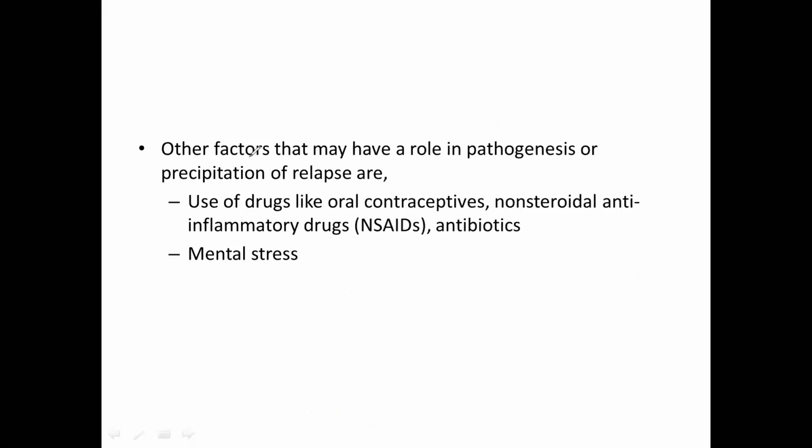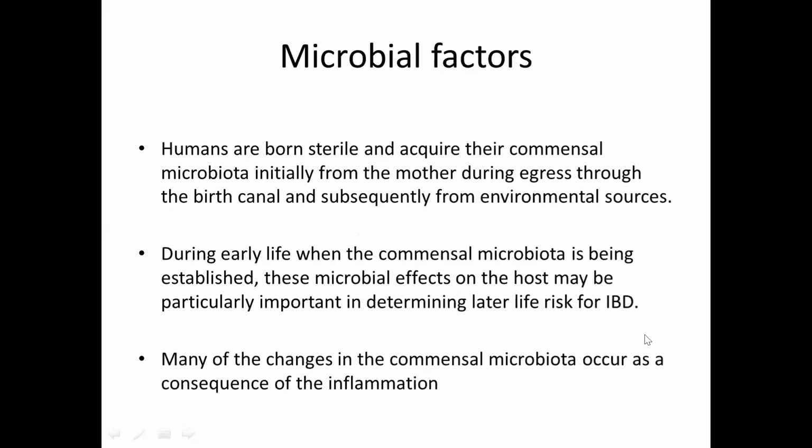Other environmental factors that may have a role in the pathogenesis, or precipitation, of inflammatory bowel disease are use of drugs like oral contraceptives, NSAIDs, and antibiotics, and mental stress. Because of mental stress, you will get increased cortisol level, which is again responsible for precipitation of inflammation. So these are some factors which may have a role in the pathogenesis of inflammatory bowel disease.